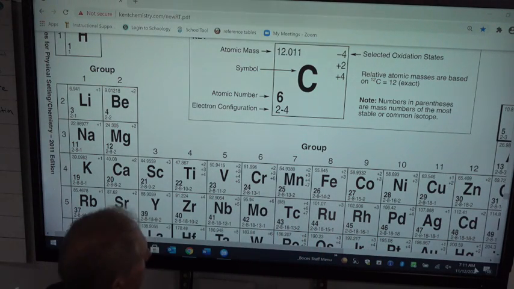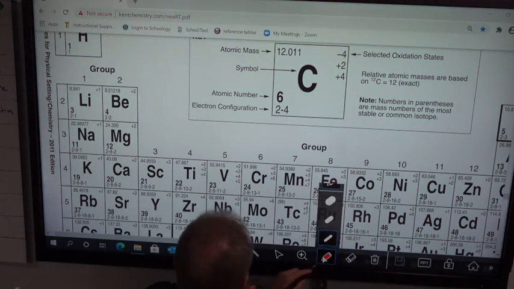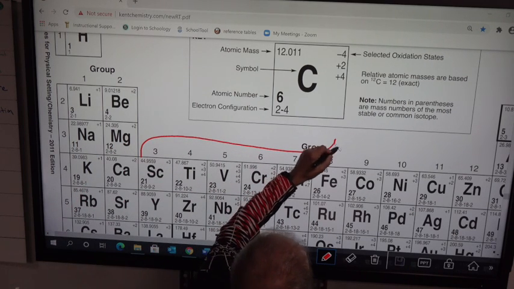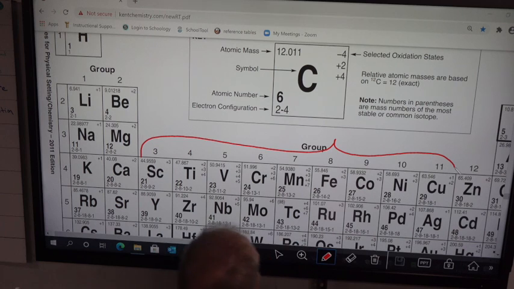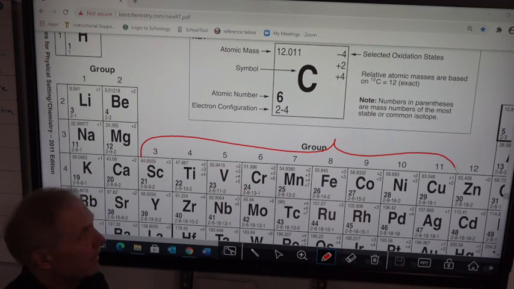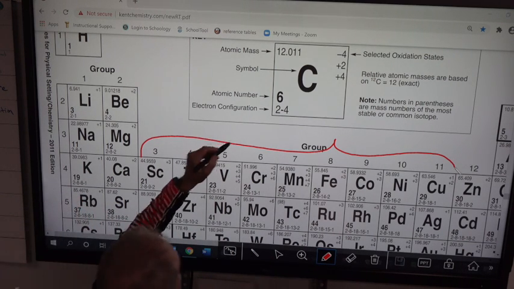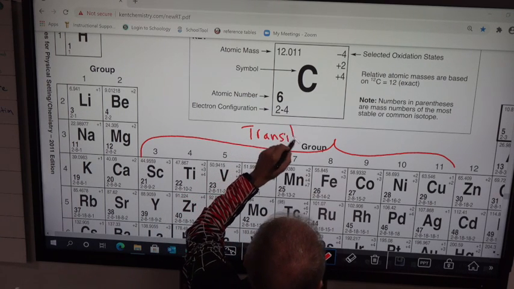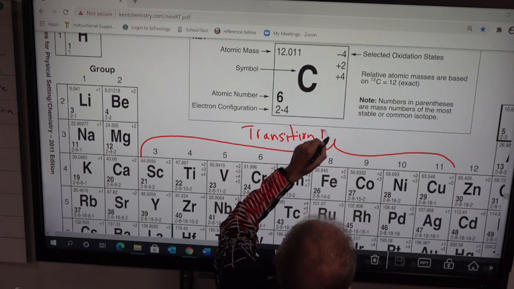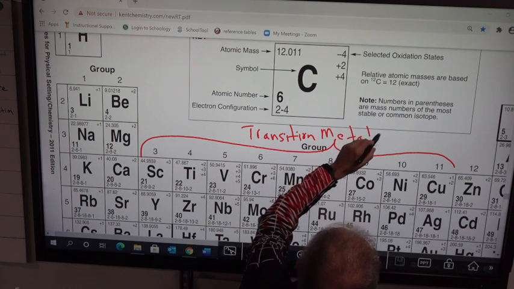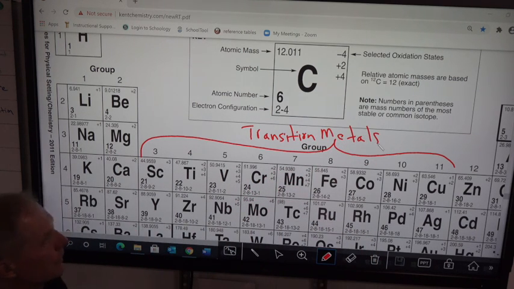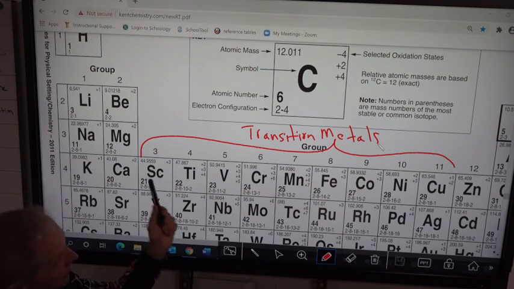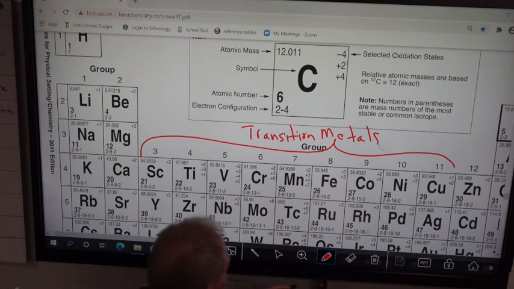The next is right here. Groups 3 through 11. Groups 3 through 11, there's a lot of stuff about this. These are called the transition metals. All right, so we got a bunch, groups 3 through 11. We're going to go over this right now.